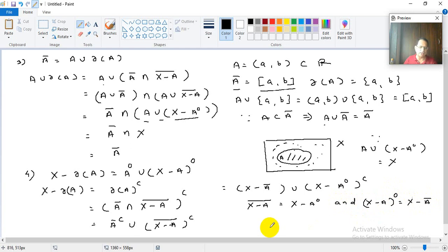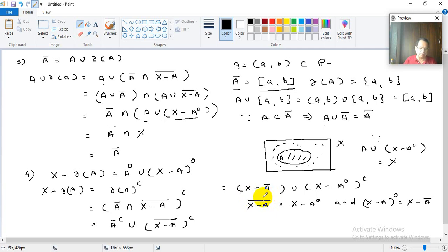So all these things we can club together. X minus A bar will be X minus A interior, and X minus A interior is X minus A bar. So when you club these two things together, what do I get? X minus A bar is X minus A interior, X minus A bar.